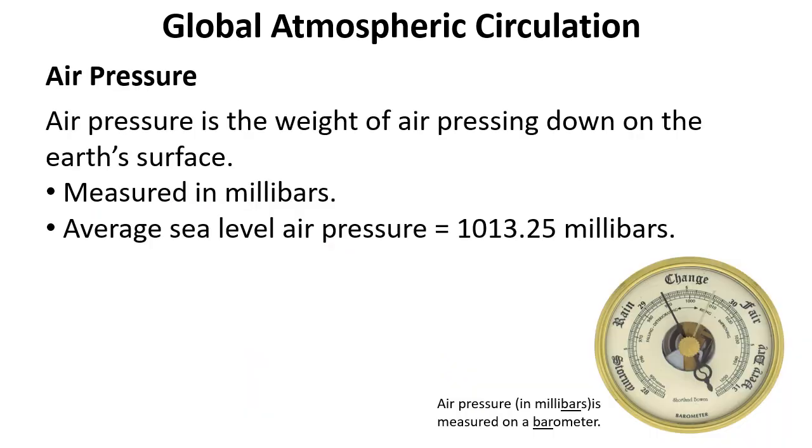Air pressure is one aspect of climate that is influenced by the amount of solar radiation. Air pressure is the weight of air pressing down on the Earth's surface. It's measured in millibars, which we record on a barometer. The average pressure at sea level on planet Earth is 1013.25 millibars.